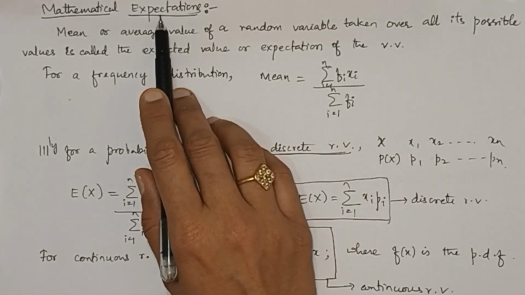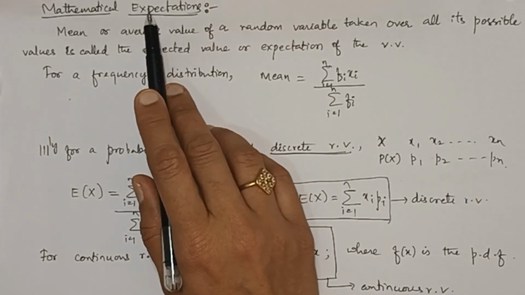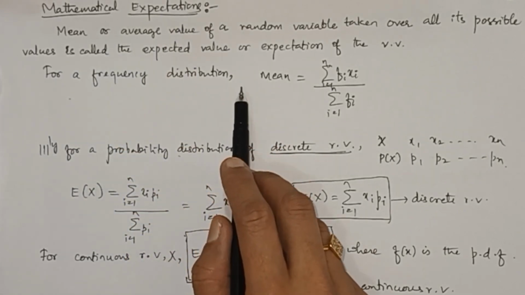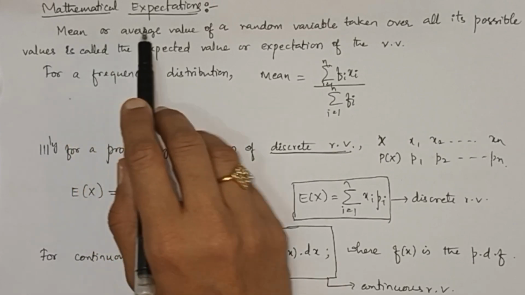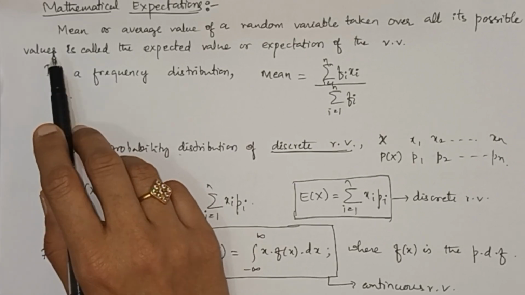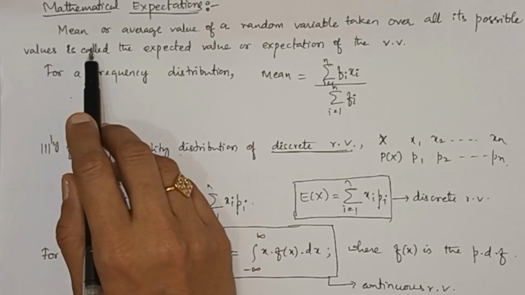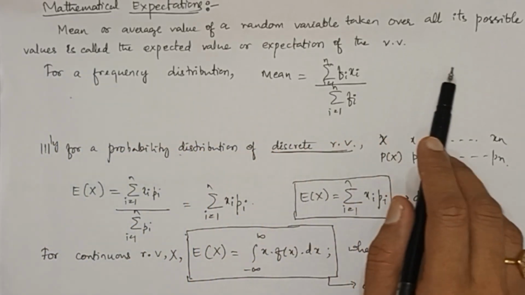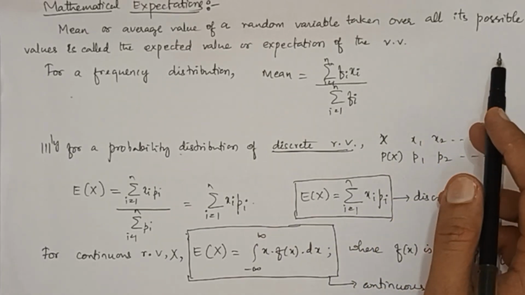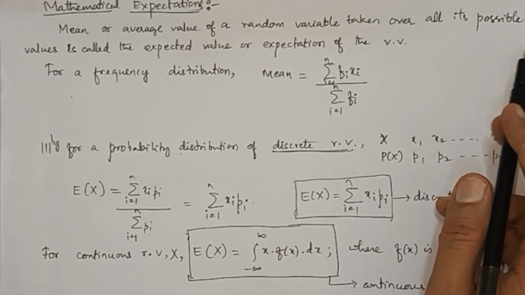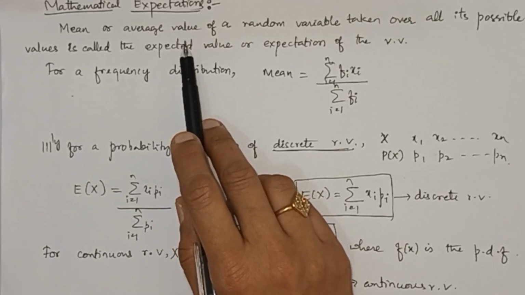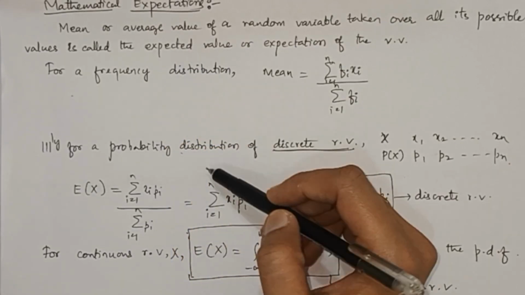Now we are calculating expectations or mean of a random variable when probability distribution is given. See, it is the average value of a random variable taken over all its possible values. For example, a random variable can take n values x1, x2, so on up to xn with the assigned probabilities p1, p2, p3, so on up to pn. That is the probability distribution of the given random variable. Then we have to calculate the expected value or expectation or mean of the random variable. Let us see how to do that.